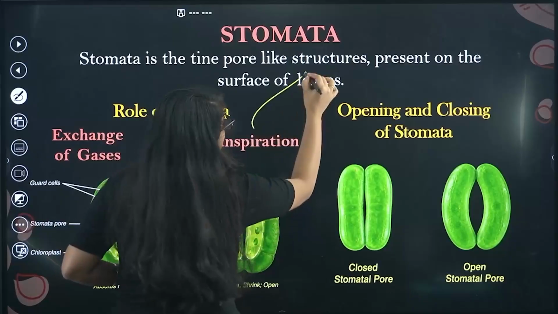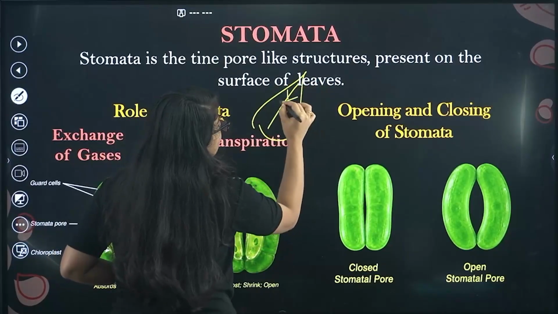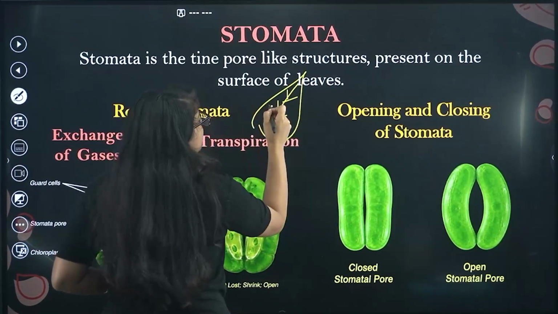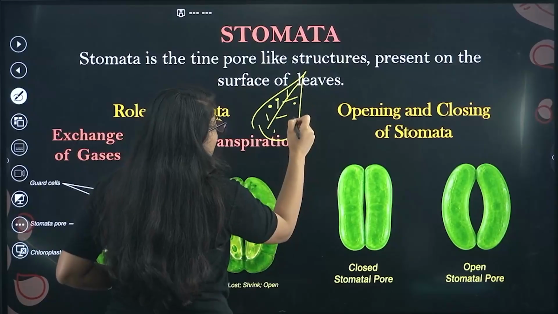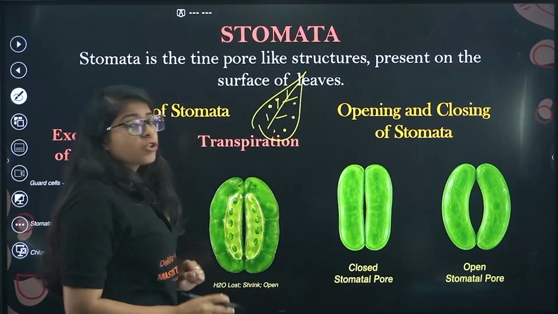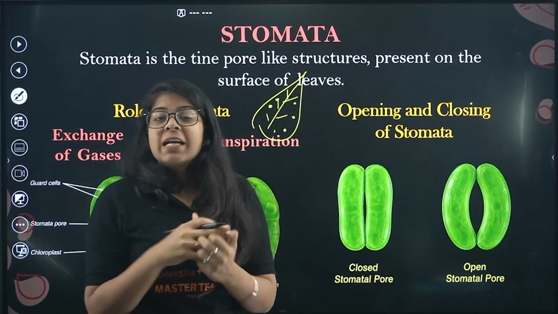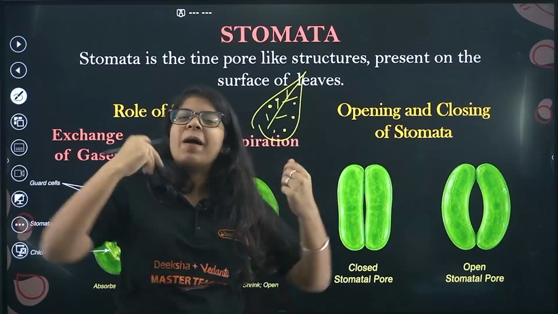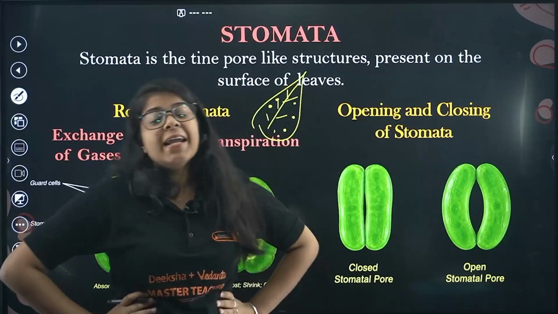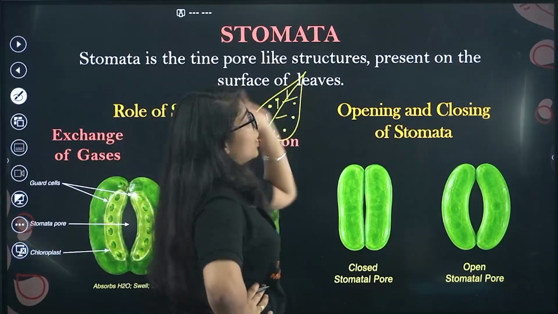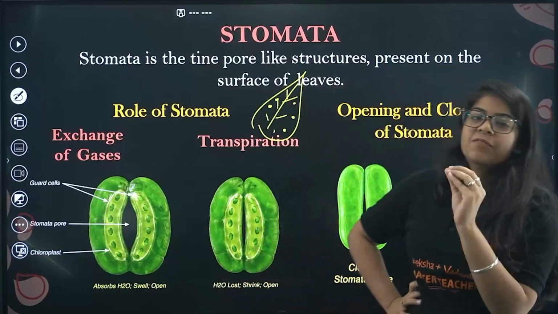So, bacha, you have seen some leaves, right? On those leaves, if you look very closely, you will see small pores. What are those pores? Those pores are actually stomata. Stomata is the tiny pore-like structure present on the surface of leaves.